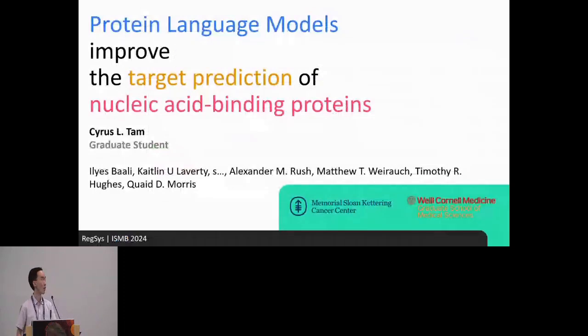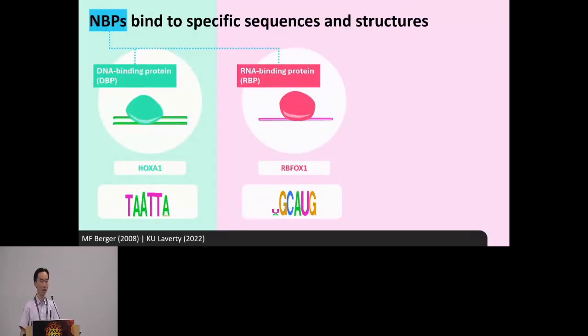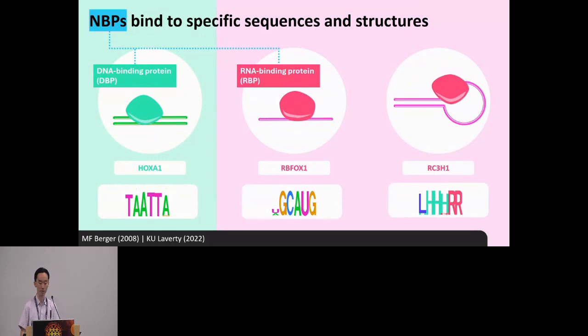I would like to share about my work on using protein language models on target prediction on nucleic acid binding proteins. So nucleic acid binding proteins include both DNA and RNA binding proteins, and they recognize specific sequences and structures.